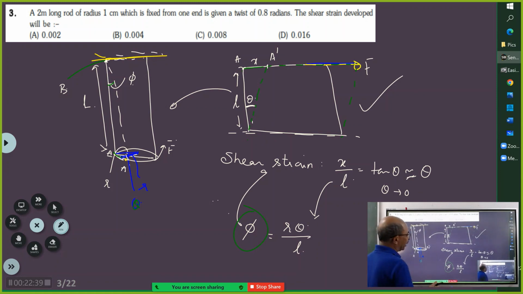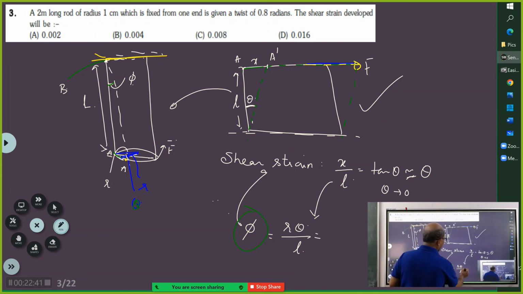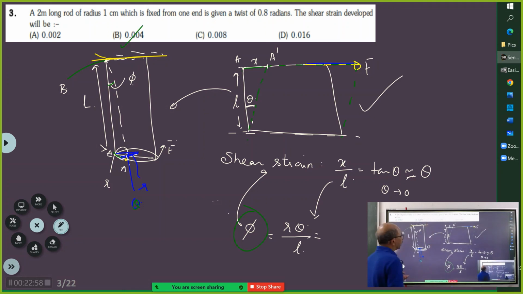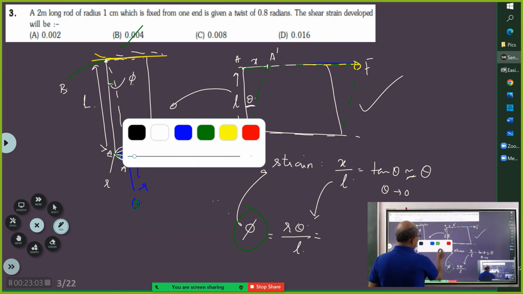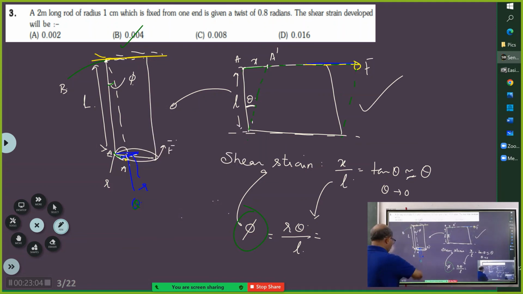So if you put all the values here, what will you get? 2 meter, 1 centimeter. You should get 0.0 because 8 and 2 get divided. Only this option should be correct, you don't have to even calculate it. See, this is how you should solve the numericals.